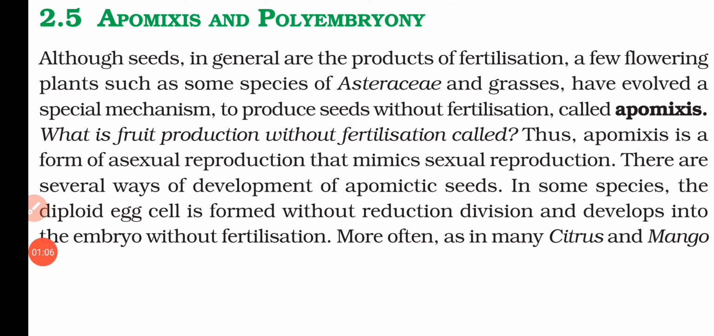Now, apomixis and polyembryony. We know that seeds are generally produced by sexual reproduction, after fertilization. But in a few flowering plants, such as the Asteraceae and grasses, there is a special mechanism to produce seed without fertilization. That means in most species seeds are produced after fertilization, but in Asteraceae and grasses, a few species produce seed without fertilization,